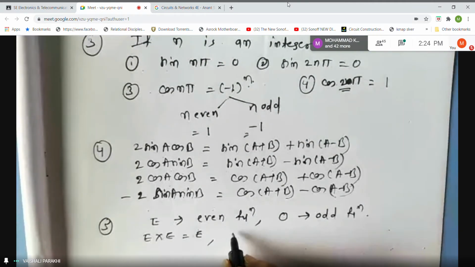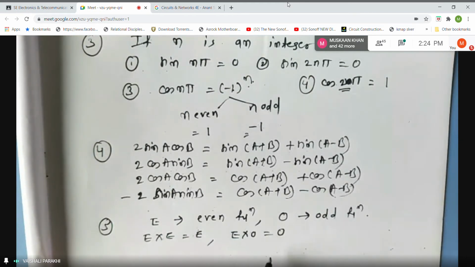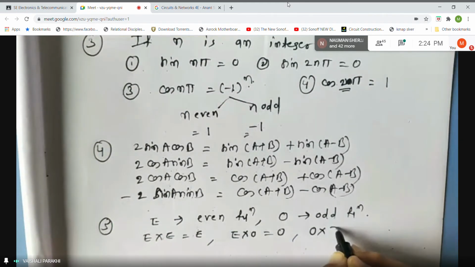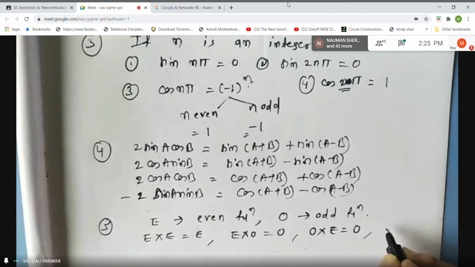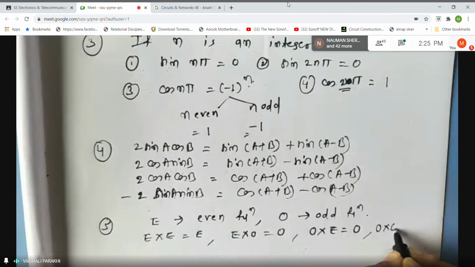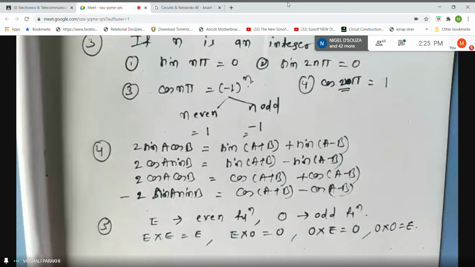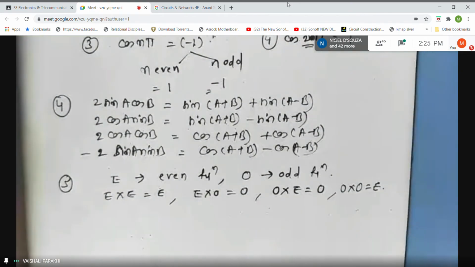Okay. Even into odd function is always odd function. This is not 0, huh? This is O, letter O for odd function. Odd into even is also odd function. And odd into odd is even function. Remember this.